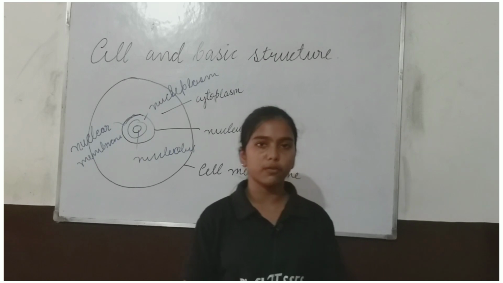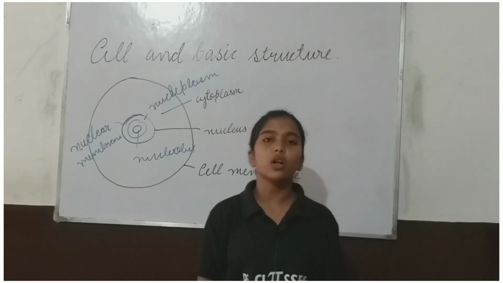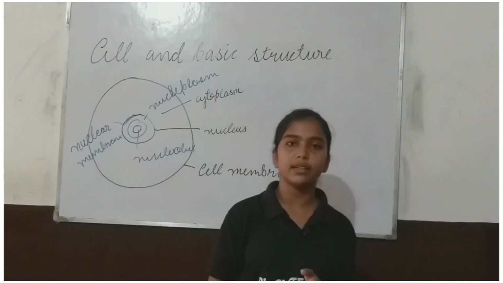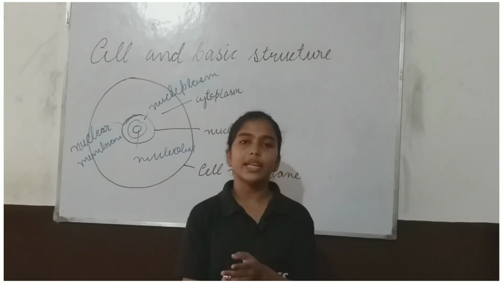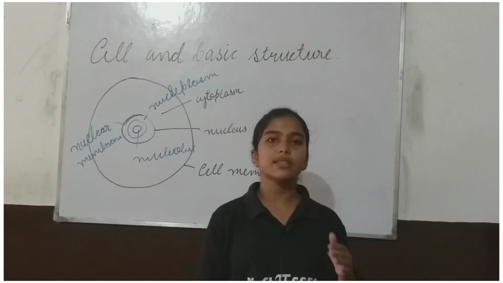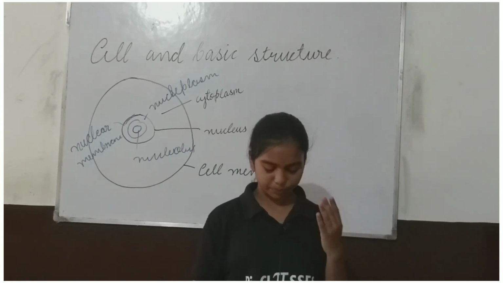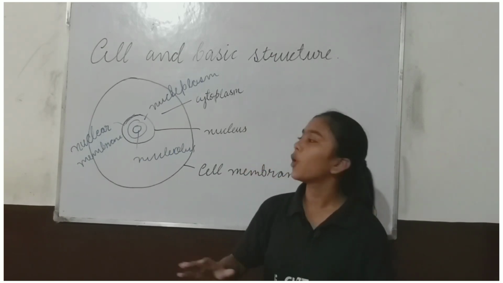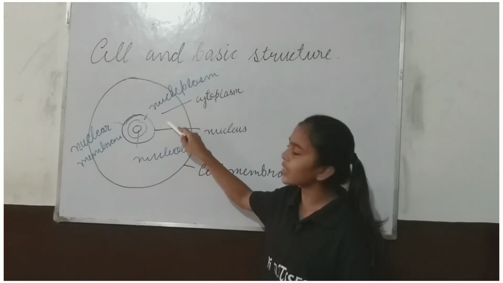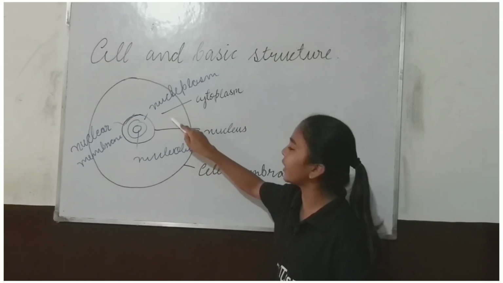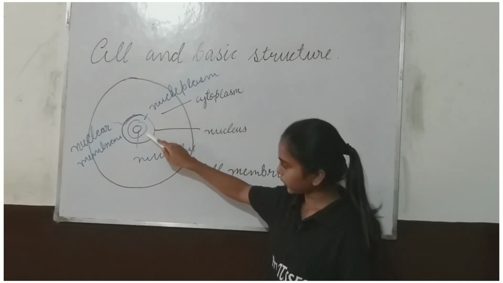The nucleus is known as the control center of the cell, meaning it regulates all the metabolic activities that take place inside the cell. Every metabolic activity takes place under the control of the nucleus, and the platform where all the metabolic activities are performed is the cytoplasm. All activities take place in the cytoplasm under the control of the nucleus.